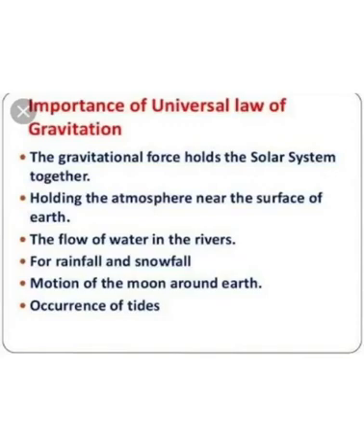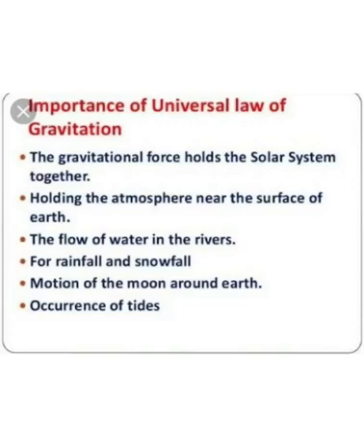My dear students, the universal law of gravitation successfully explained several phenomena which were believed to be unconnected. This force holds the solar system together. This force holds the atmosphere near the surface of the earth. The flow of water in the rivers is also due to the gravitation force. Rainfall and snowfall are also due to gravitation force.